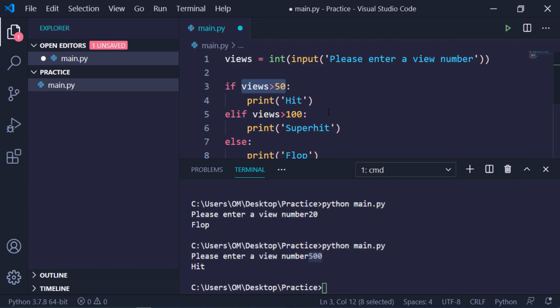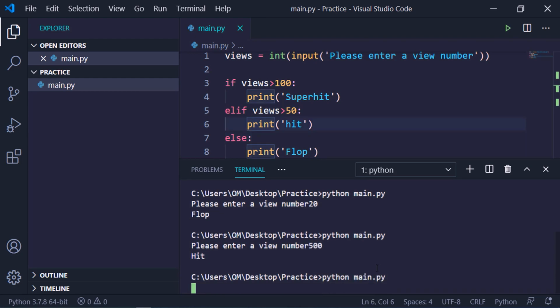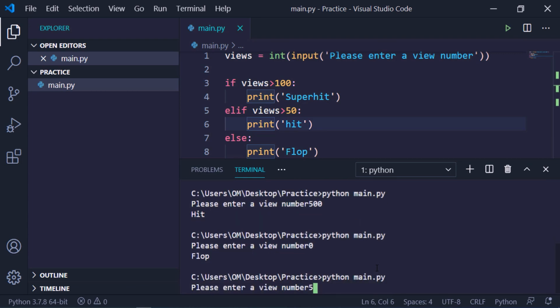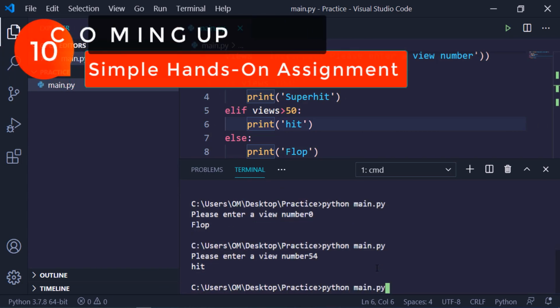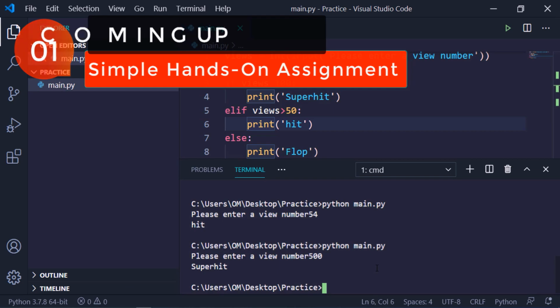right? So what we need to do now is interchange the conditions. First of all, if views is greater than 100, then it will be super hit, and when it is greater than 50, then it will be hit. So now we corrected the problem. Let's run it again. So python main.py, when I enter 0, you will see flop. When I enter, say, 54, you will see hit, and when I enter, say, 500, you will get super hit. So I think now you are ready to go for making decisions in Python.